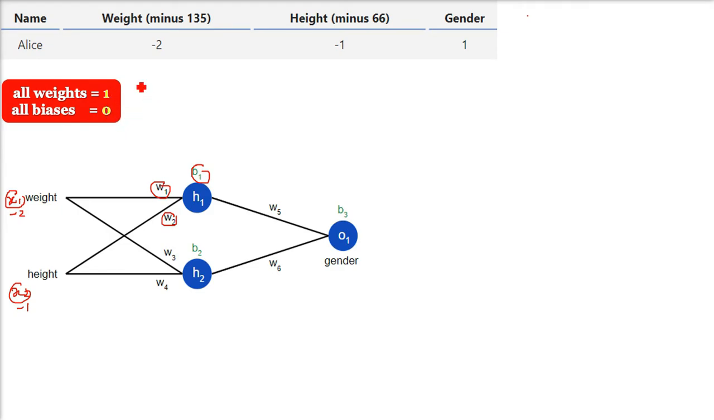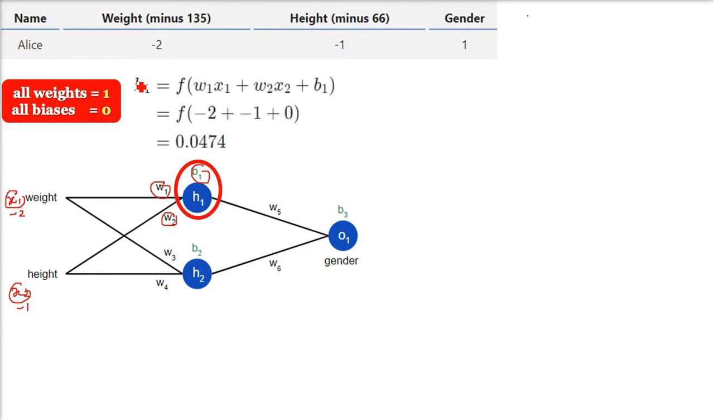So how will H1 be computed? H1 will be simply W1 X1 plus W2 X2 plus B1. W1 and W2 are 1, B1 is also 0. So it will be -2 plus -1, that is -3, and we will pass it through the function. Sigmoid function f(-3) is going to give you 0.0474. So this H1 hidden layer neuron will give you output as 0.0474. Same thing we'll do with H2.